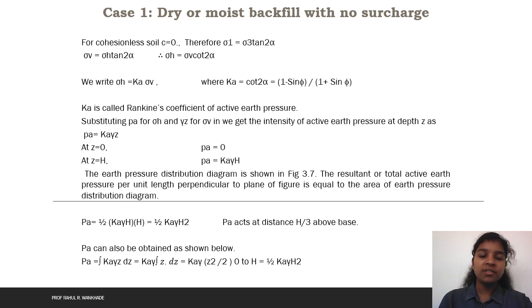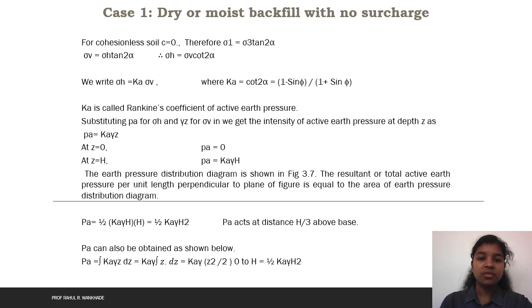We write sigma h is equal to Ka into sigma v, where Ka is equal to cot 2 alpha, which is equal to 1 minus sin phi upon 1 plus sin phi, where K0 is the coefficient of the earth pressure at rest. And Ka is also called Rankine's coefficient of the active earth pressure.